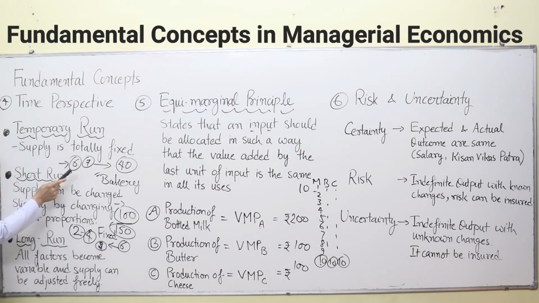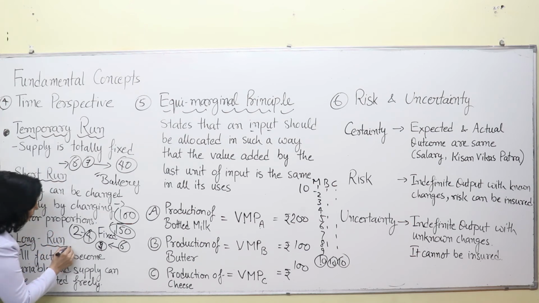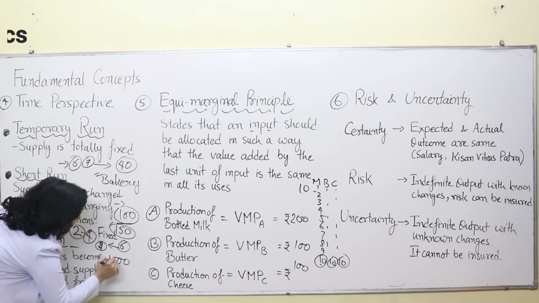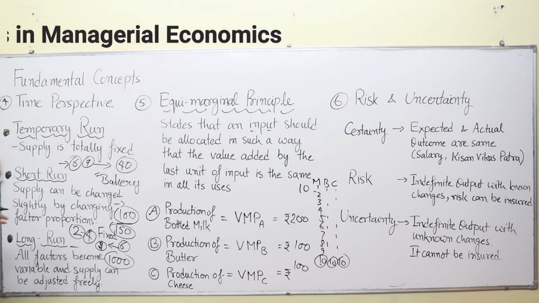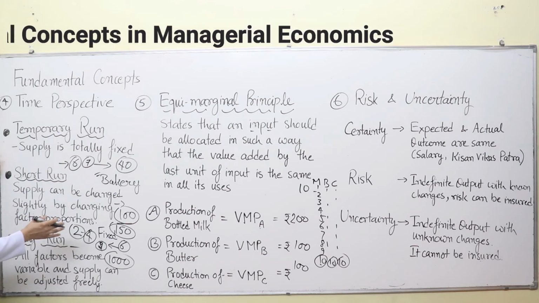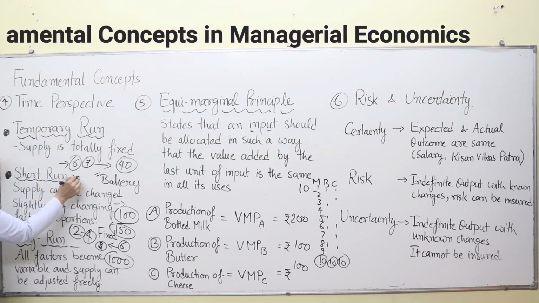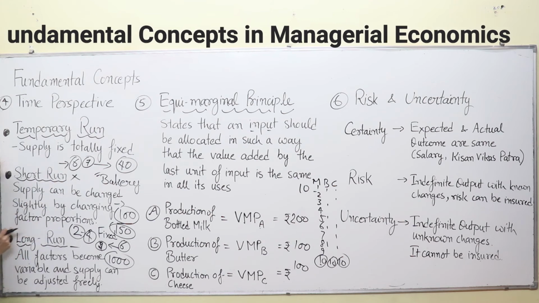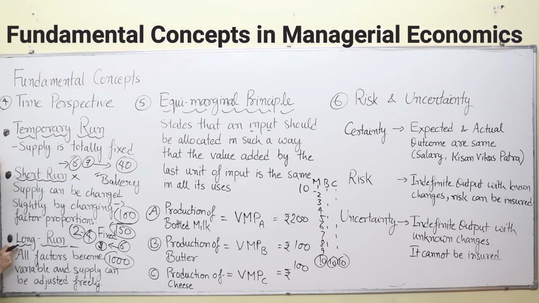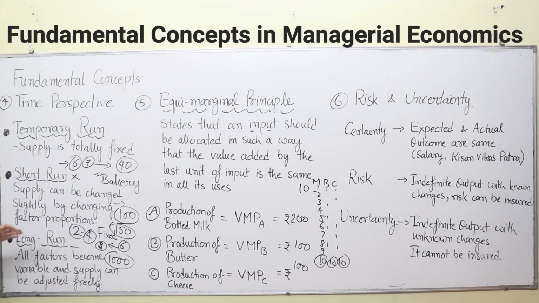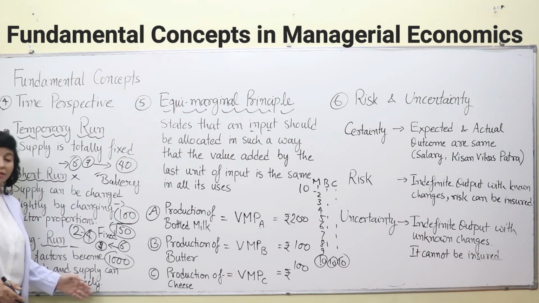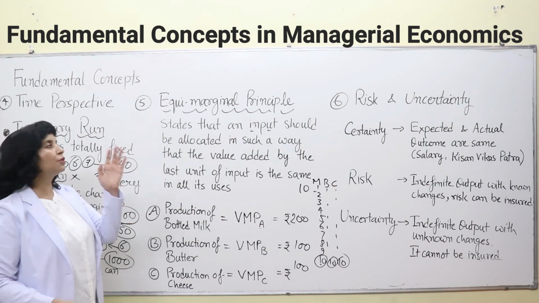But this production, 1,000 packets of bread, can be easily produced in the long run because more machines can be purchased and more workers can be engaged. So it is not possible to produce 1,000 packets in the short run, but it's possible for a bakery to produce it in the long run. So the short run, long run, and temporary run are very important time periods for any type of business, and you have to keep them in mind.